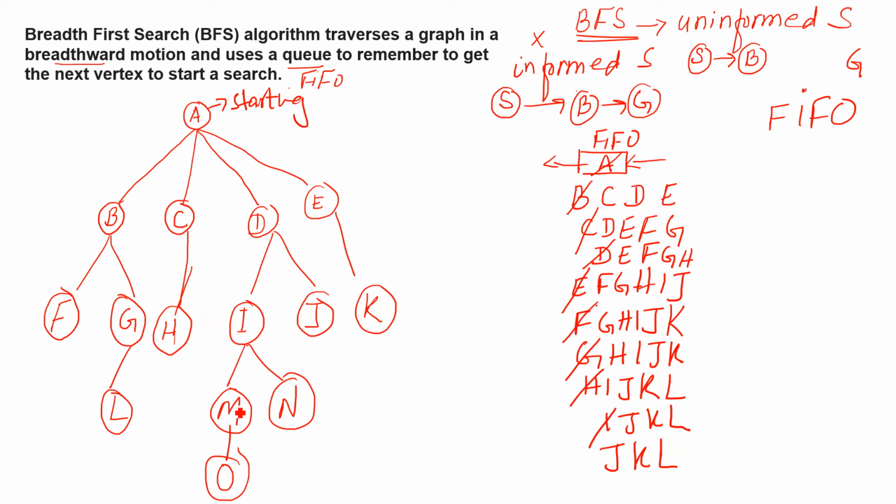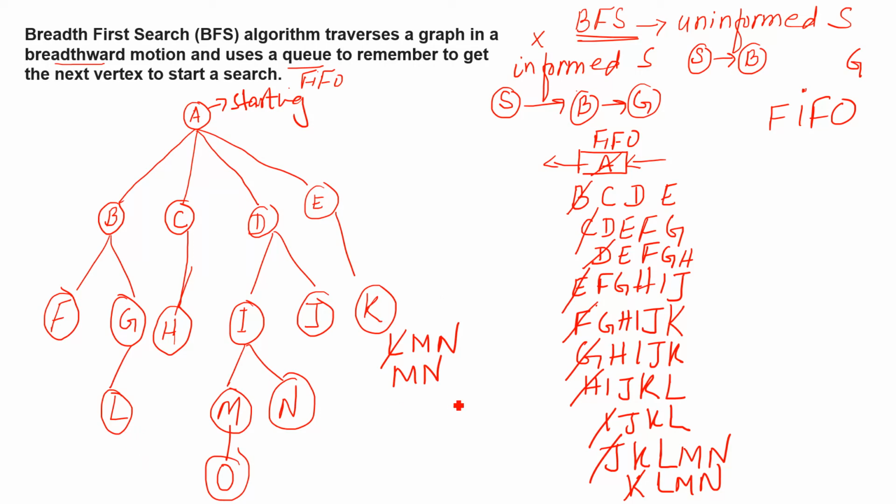Now from I we have M and N. Write down M and N. Cross this J, K, L, M, N. How many routes do we have from J? We do not have any route, so that is fine. Now we will cancel K. I will write down here L, M, N, and then from K we do not have any, right? So just leave it.